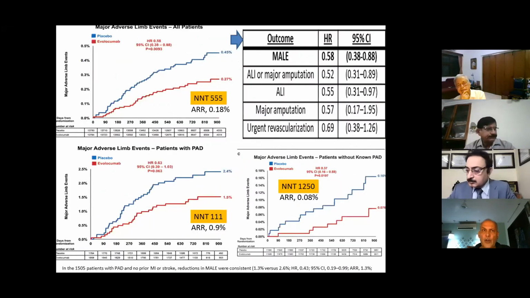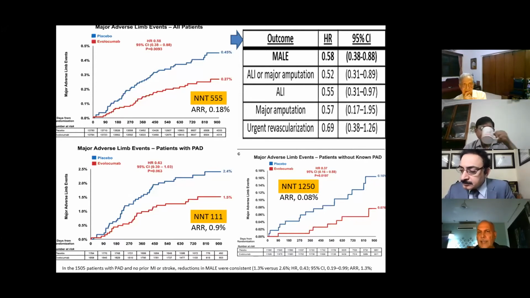If we look into the major adverse limb events, we talked about cardiovascular events, but if we talk of limb events, it was found to be significant in all the groups, meaning the whole trial, the entire cohort, patients with PAD and patients without PAD. But in patients with PAD, the absolute risk reduction was 0.9. It was more significant, and it was insignificant in the other two groups.